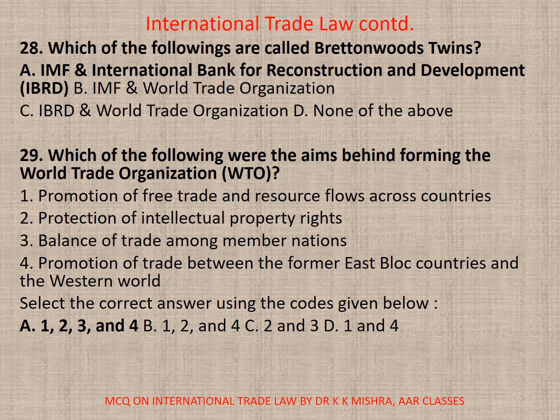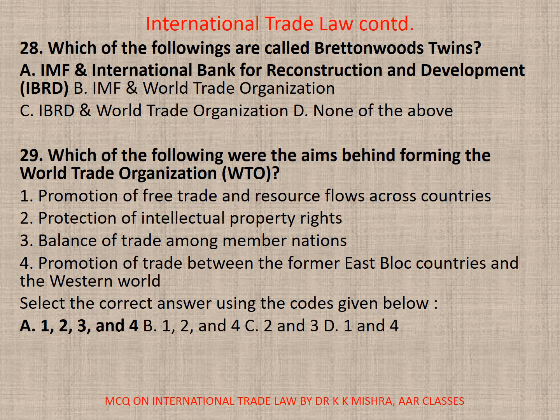28. Which of the following are called Bretton Woods twins? So they are IMF and IBRD. At the time of Bretton Woods Conference, the third body was about to come, that was ITO, International Trade Organization, but that was nipped in the bud and could not come up, and hence only two bodies came up as IMF and IBRD.